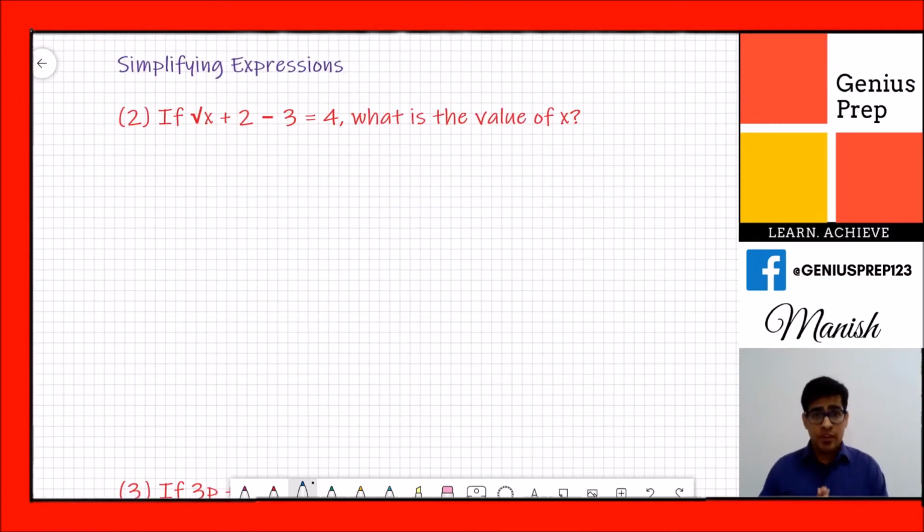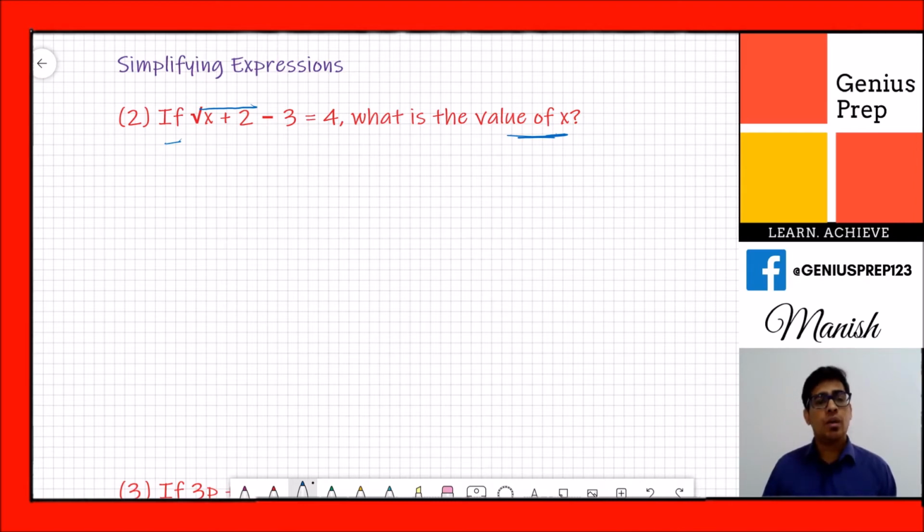Okay, in my previous example we just solved the expression and found the answer. Now the second part of linear equations is simplifying the expression. In this, we are given a variable and we have to solve the equation to find the value of the variable. It's not very hard. Let's take an example: if root x plus 2 minus 3 is equal to 4, what is the value of x?